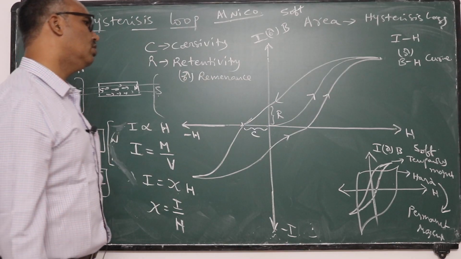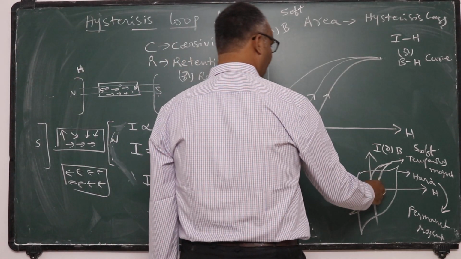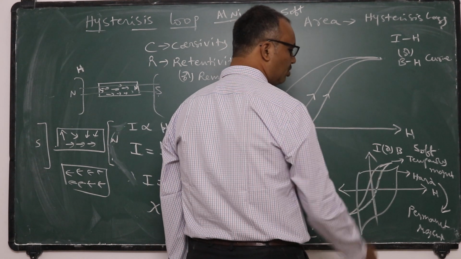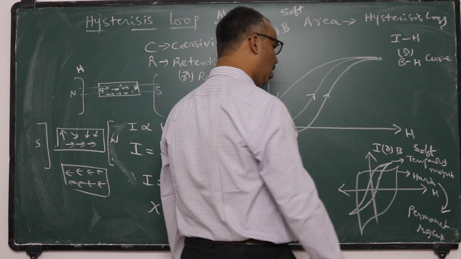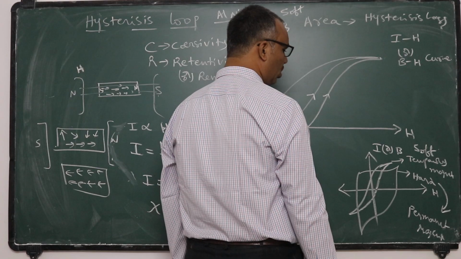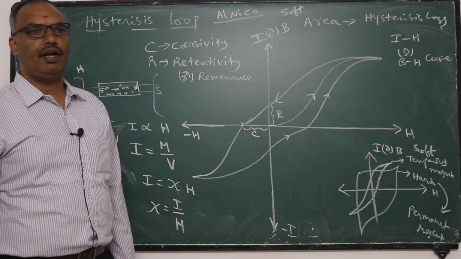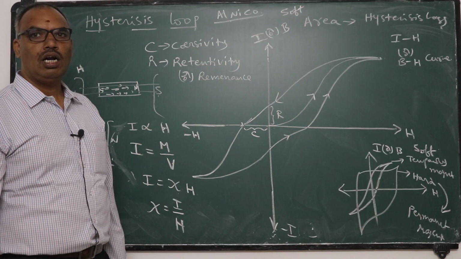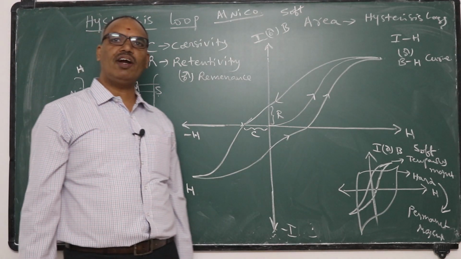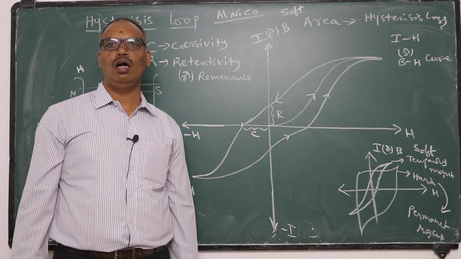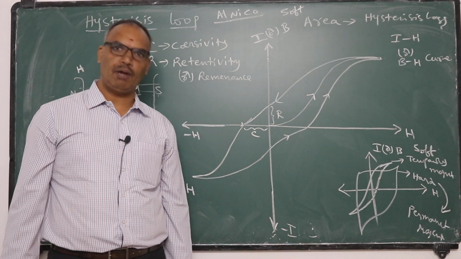So from this you can calculate the coercivity value and retentivity value. Retentivity is more and coercivity is small in the case of soft material. Retentivity is less and coercivity is more in the case of hard materials. And you can know the perfect material for making a temporary magnet and for making a permanent magnet.